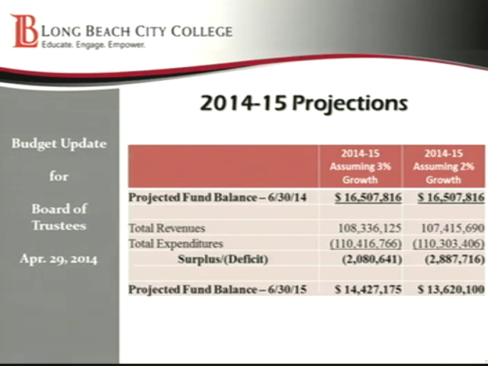The Chancellor's Office has already expressed their concern to the Department of Finance that the statewide Chancellor's Office doesn't think that the system can grow 3%, and so they want that reduced and have the money moved to other priorities. And so that's why we're going to be going with a 2% growth projection within our budget for 14-15. So I'm just going to focus on the numbers on the right-hand column.